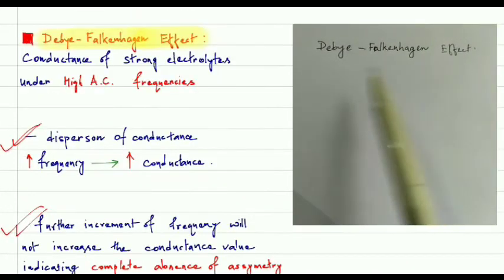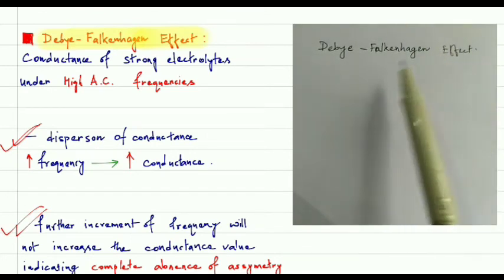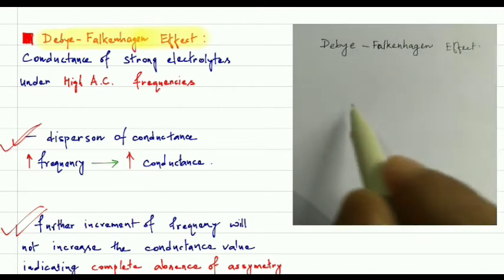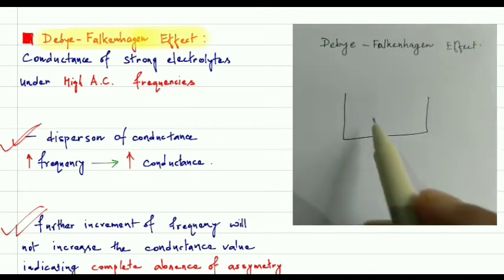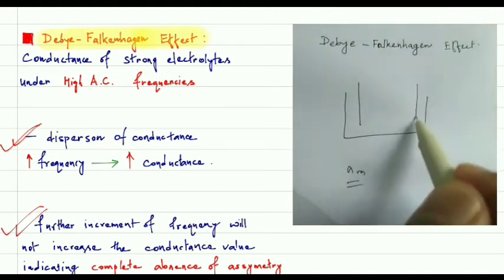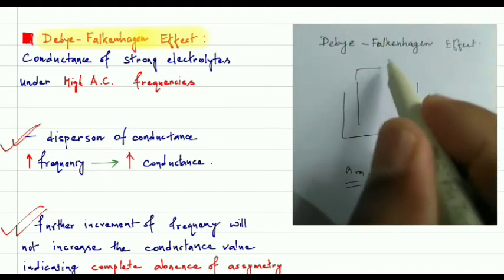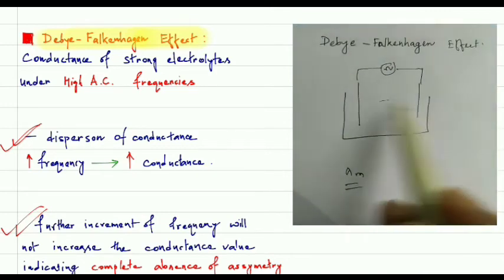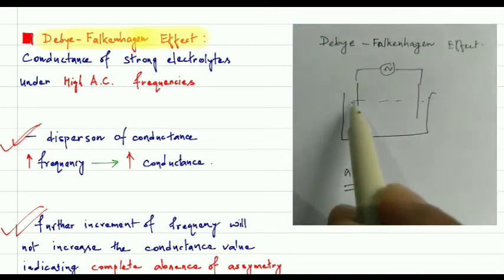So the next effect is the Debye-Falkenhagen effect. What they did was calculate the molar ionic conductance by applying alternating current, and try to calculate the conductivity of that solution.